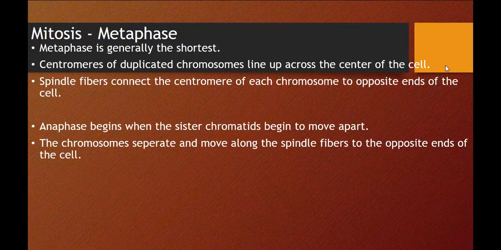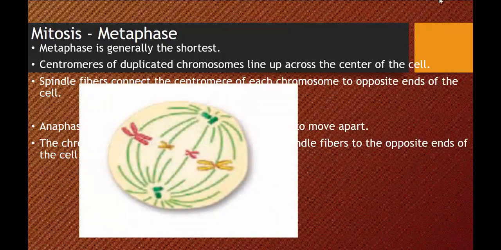Now, if you have no idea what we're talking about, let's take a look at a picture. So this is metaphase. I know it's metaphase because when I look at these chromosomes, they're lining up across the center of the cell. And right here in the center, we have what's called the centromeres. They're lining up right here. Now, the spindle fibers are going to connect from the centrioles to the centromeres, and then they're going to pull them apart. This is metaphase because they haven't started pulling them apart just yet.